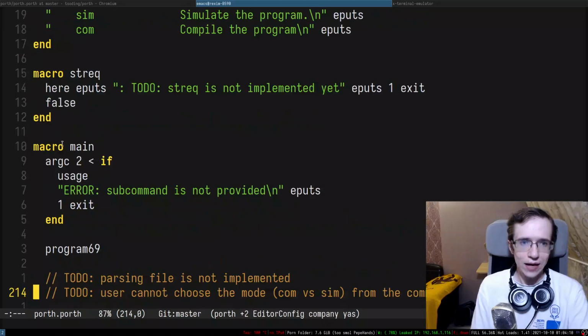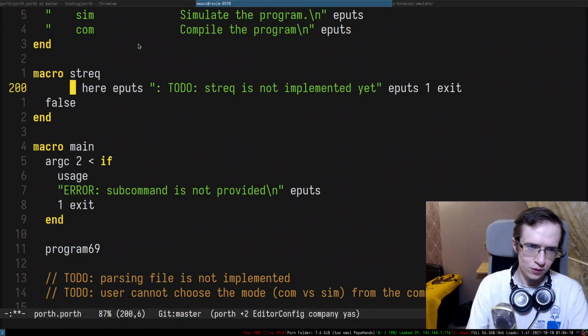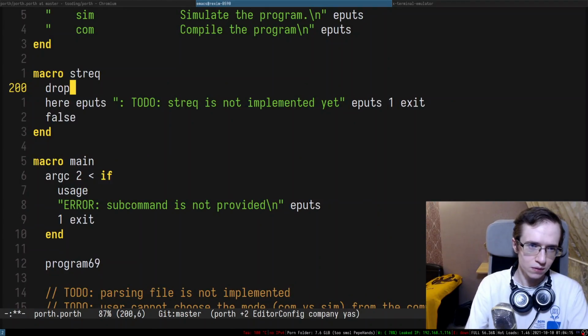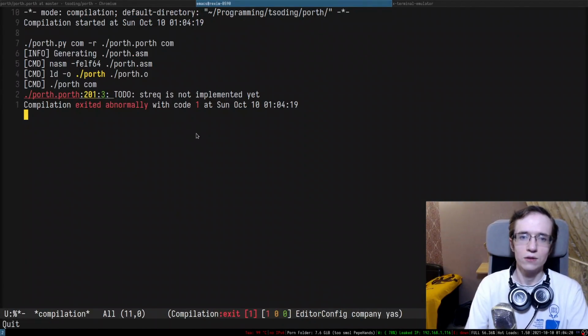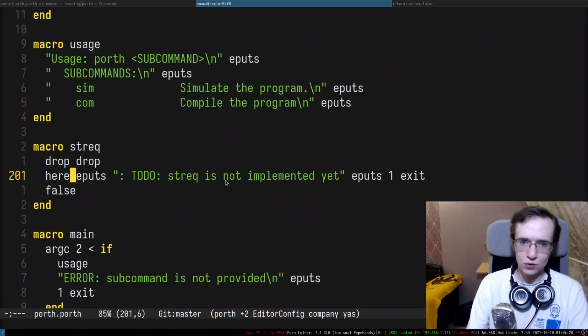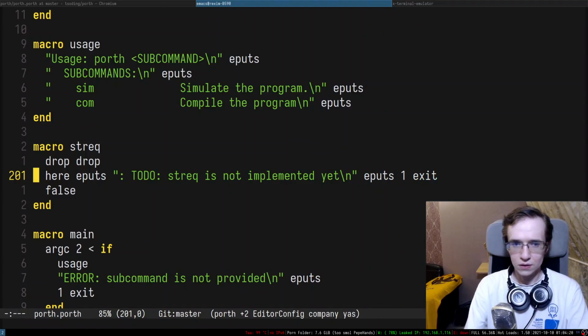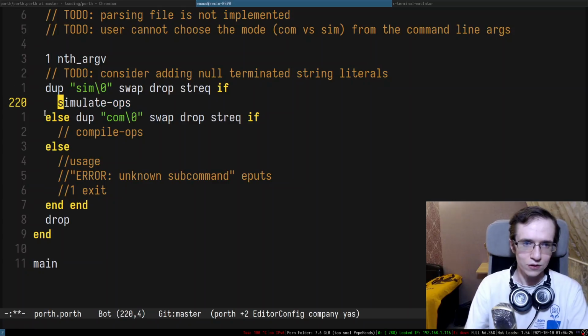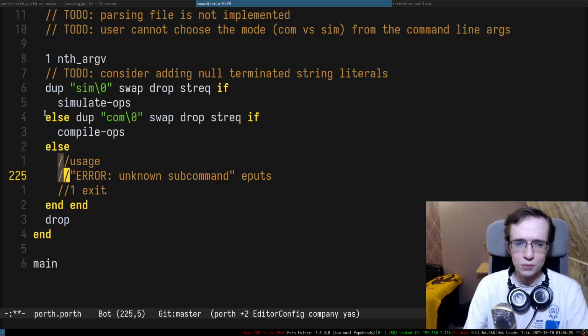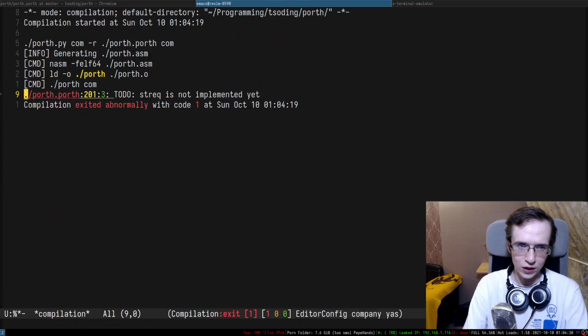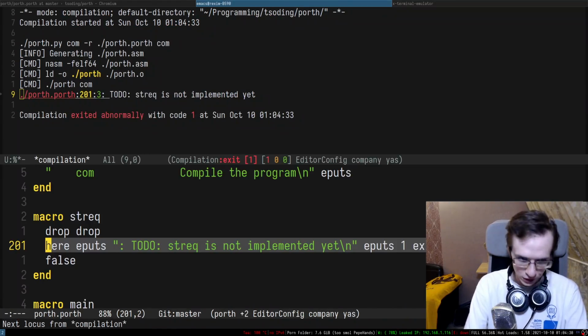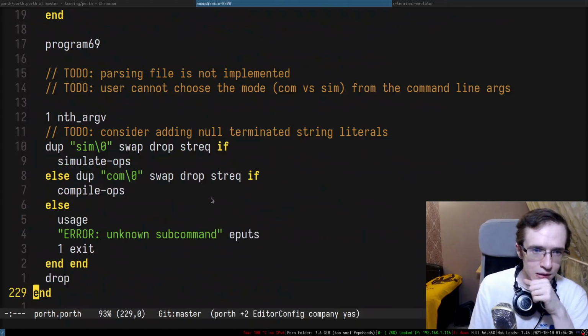Oh, streq has to accept. Okay, so what we have to do in here is drop. I see. Yeah, there we go. So that makes sense. That is perfect. So now I can enable this into stuff. It's actually pretty useful. These kind of checks are super useful because otherwise it would fail at runtime. Okay, so now everything is working.